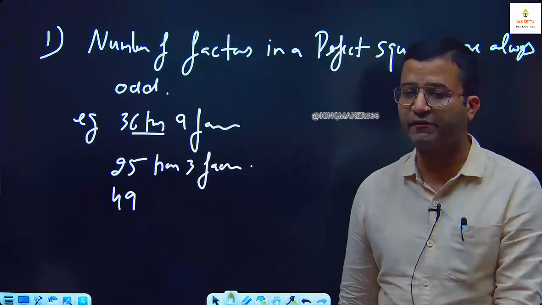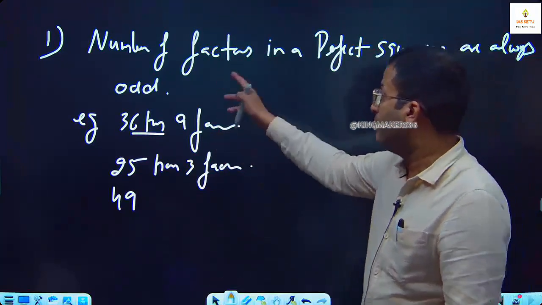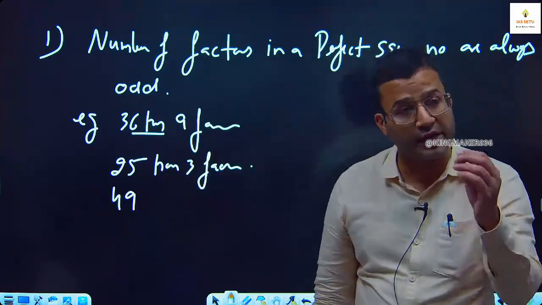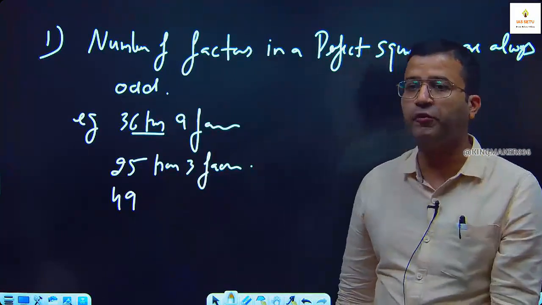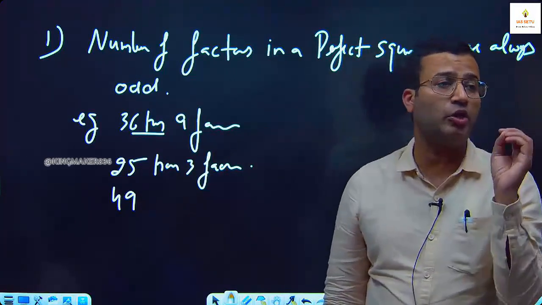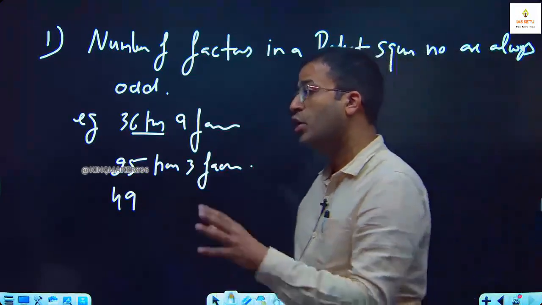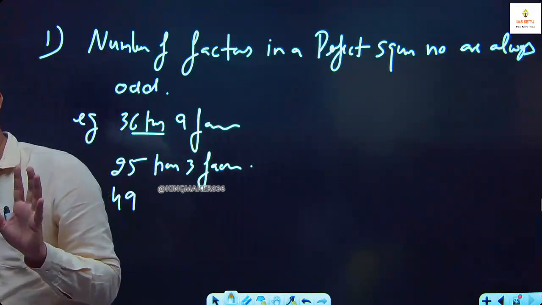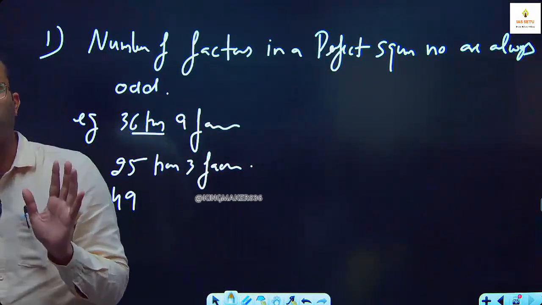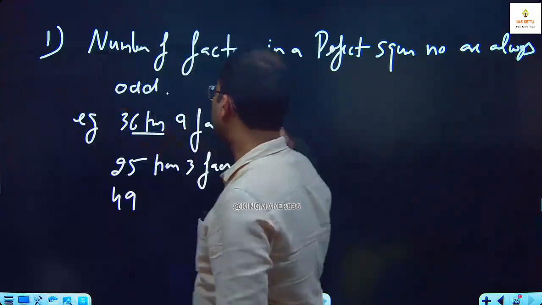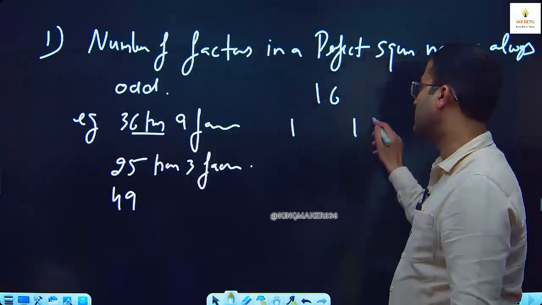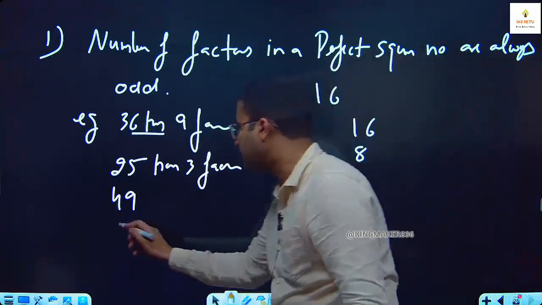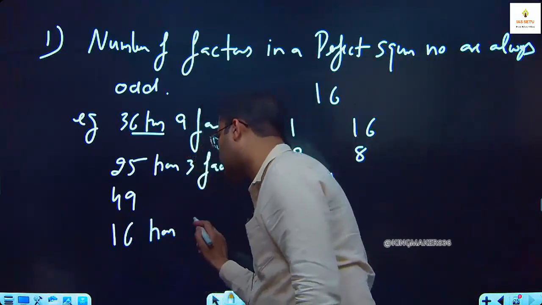Because it is a perfect square number, the number of factors in a perfect square number is always odd. Try 100, 64. Check any perfect square number, and its number of factors will always be odd. You try any one. 16. 16 has 5 factors: 1, 16, 2, 8, 4. So you can write 16 has 5 factors.